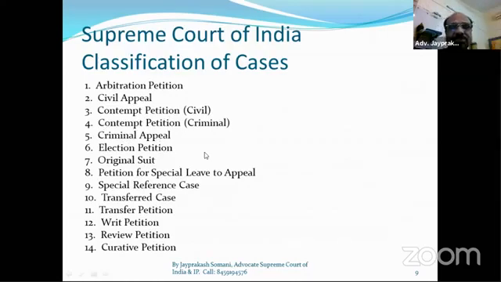and election petition from the High Court. If there is a High Court order, then that order can be challenged in the Supreme Court, that is under SLP, or in a regular appeal also. And this election petition is related to vice president elections. Original suit, petition for special leave, that is SLP, special reference cases, transfer cases, transfer petition, writ petition, review petition, and curative petition. These are the classification of cases in the Supreme Court of India.